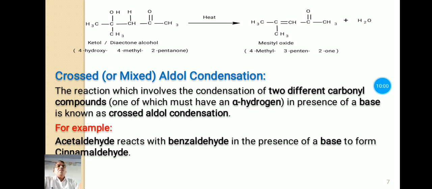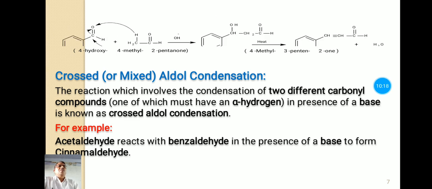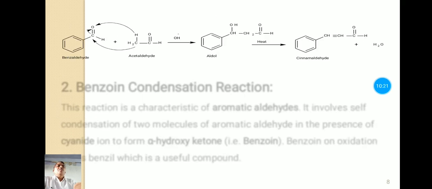For example, consider acetaldehyde and benzaldehyde. These are two different aldehydes. When they are allowed to react with each other in presence of base, they form the alpha beta unsaturated aldehyde known as cinnamaldehyde. It is the product in this case. Now see the reaction. This is benzaldehyde, this is acetaldehyde.